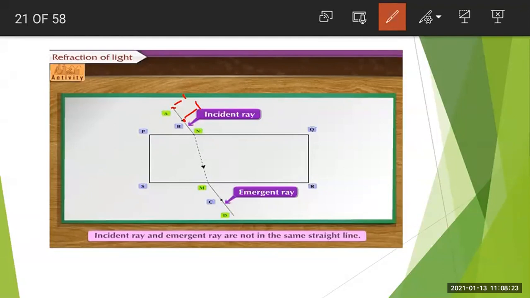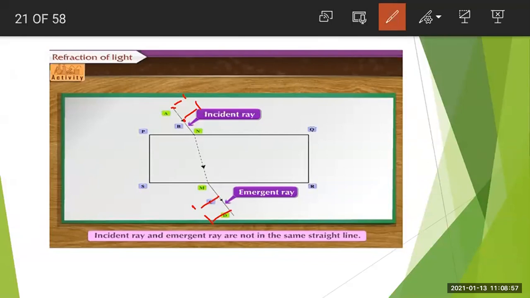Okay, you have to see the pins from the opposite side of the slab, and you have to pierce the pins, that is C and D, vertically, so that the images of A and B are in line with C and D. Okay, so when you observe from the opposite side of the slab, you have to pierce the two pins at the point C and at the point D. Got it?